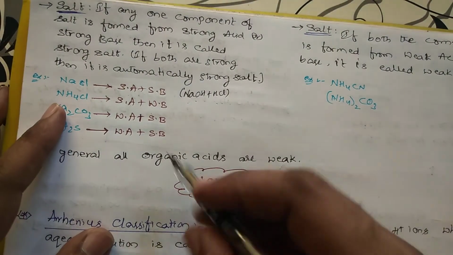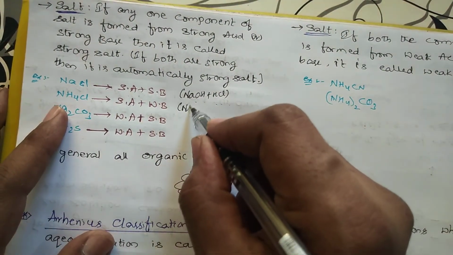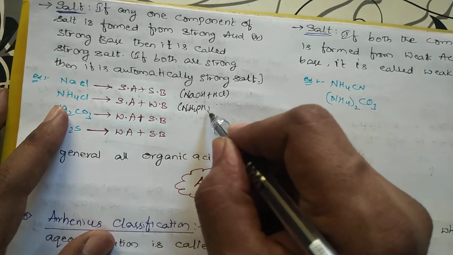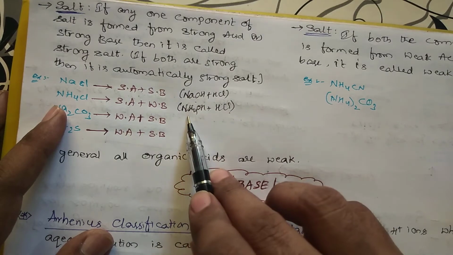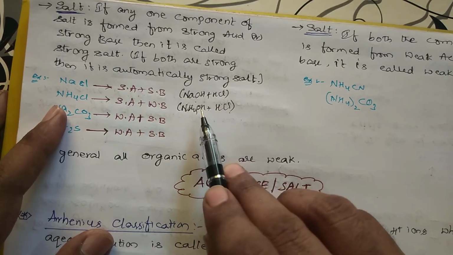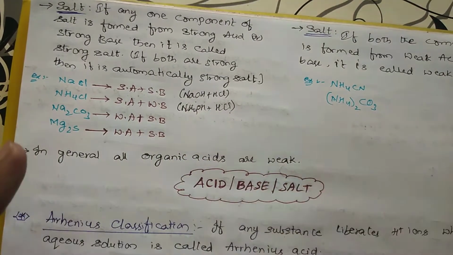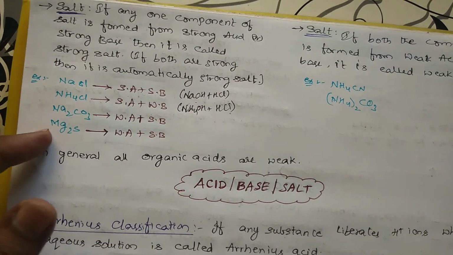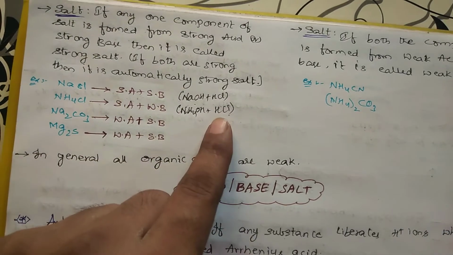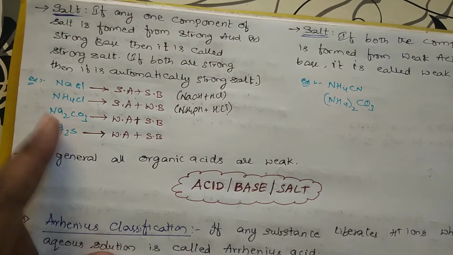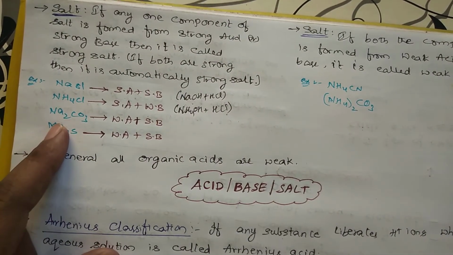Okay, suppose you go for NH4Cl, so you get NH4OH plus HCl. Here the acid is strong but the base is weak. If any one, either the acid or the base, is strong, then it becomes a strong salt. Here HCl is strong, so it has become a strong salt. Suppose here the base is strong.